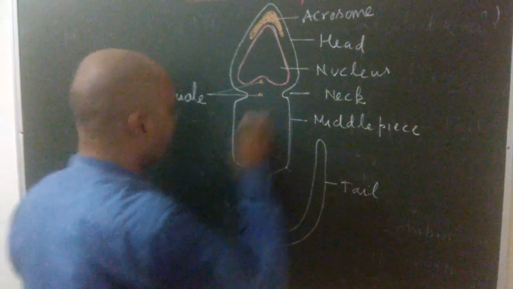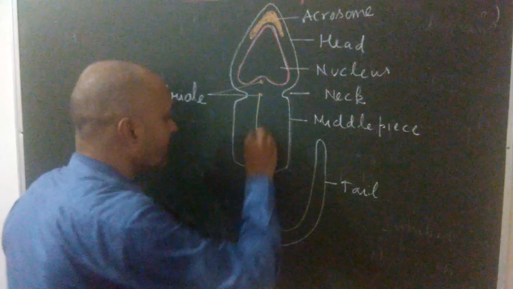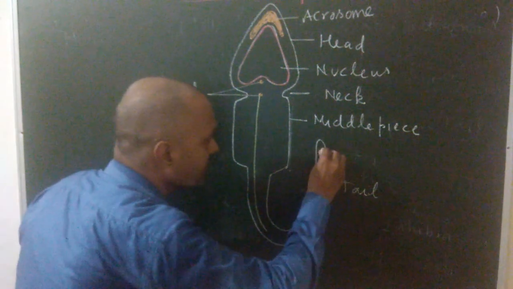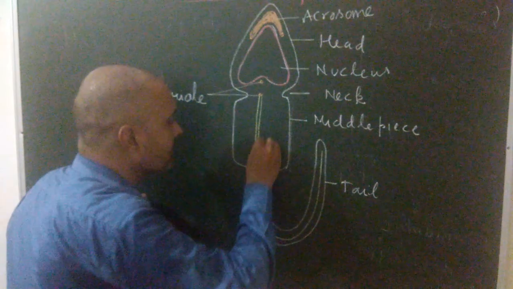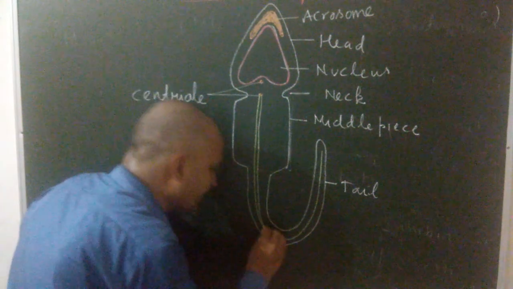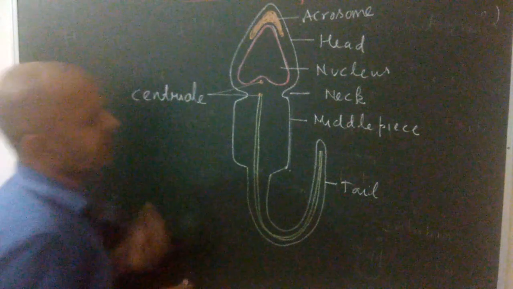Formation of axial filament. So the axial filament is formed by the distal centriole. This is the axial filament, a special structure synthesized from the distal centriole.